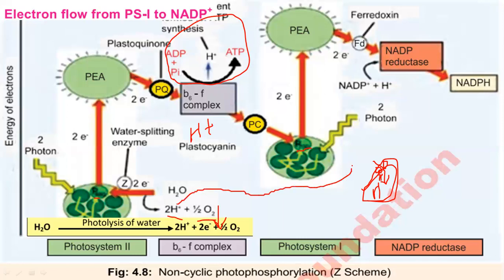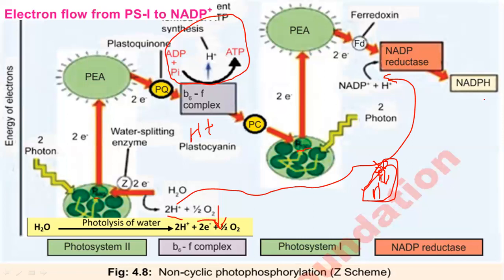NADP is present there, so NADP reductase performs its function, accepting these two electrons, and NADP is reduced into NADPH.